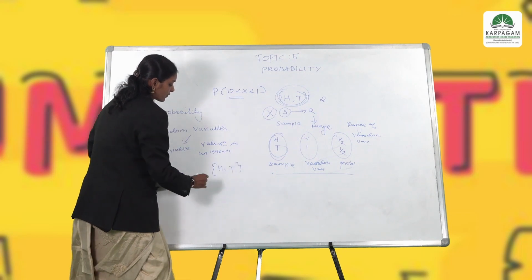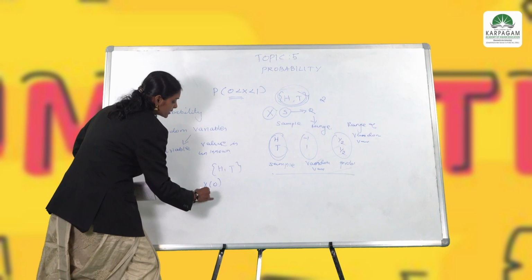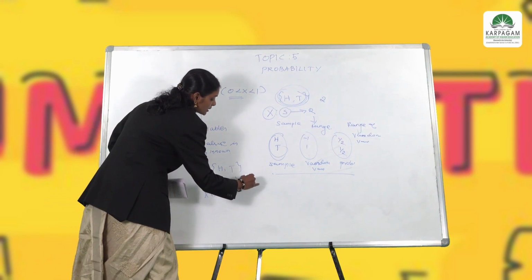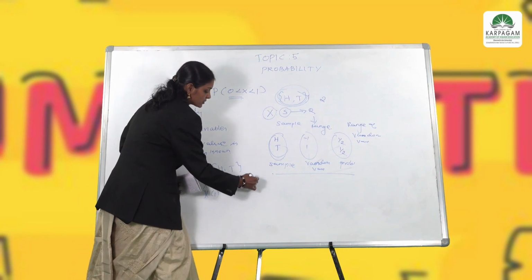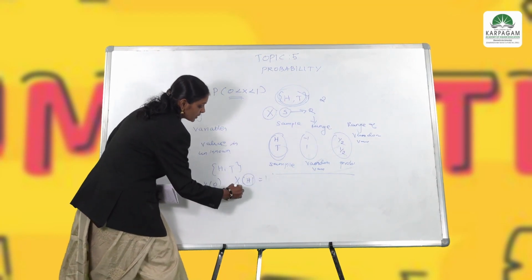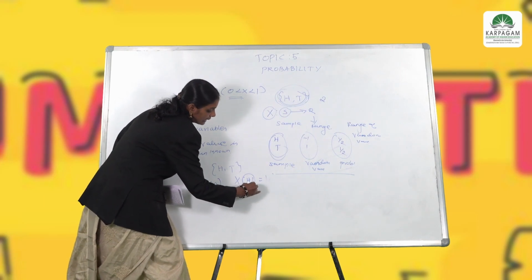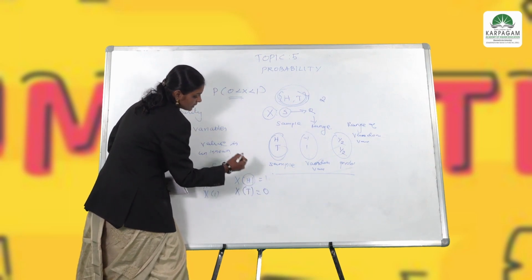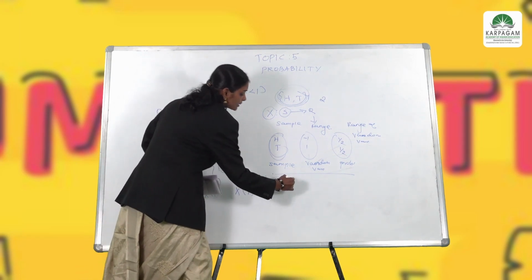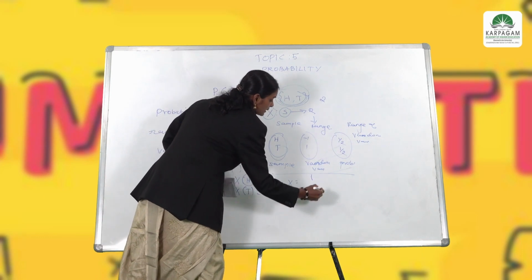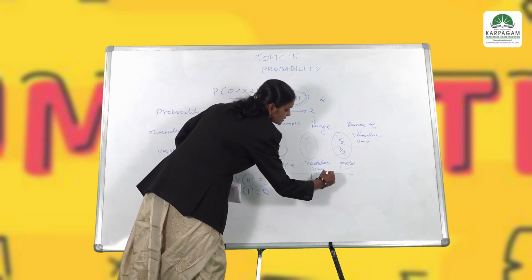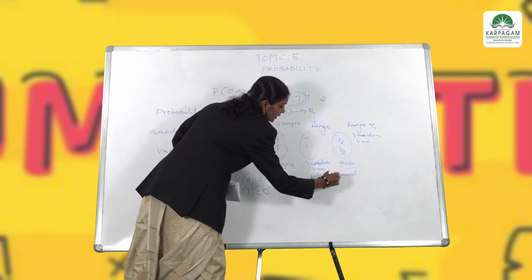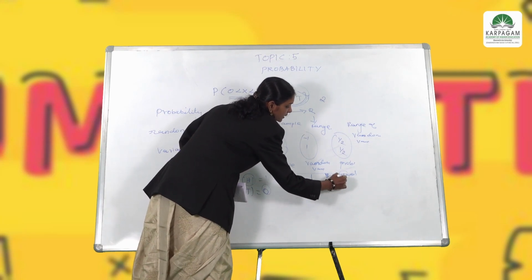We define x of h, the possibility of getting head in the sample space, as 1. Similarly, the possibility of getting tail is 0. So it can be written as x equal to 1 when x is heads, and 0 otherwise, that is, when we are not getting heads.